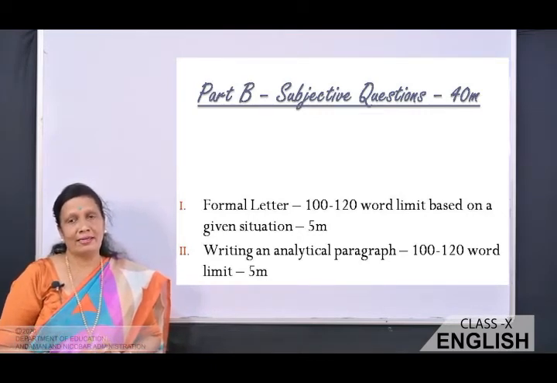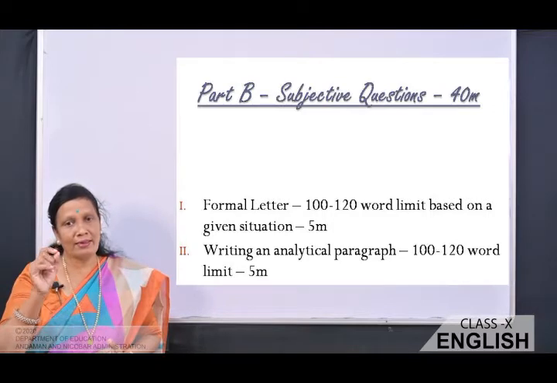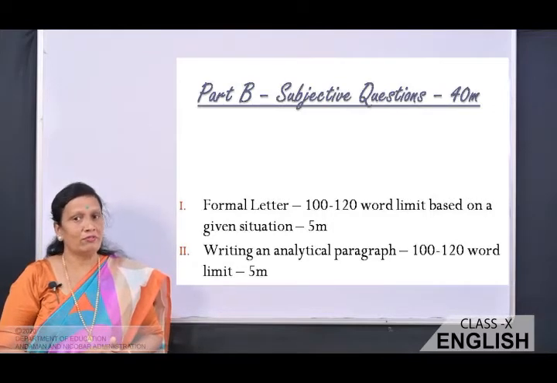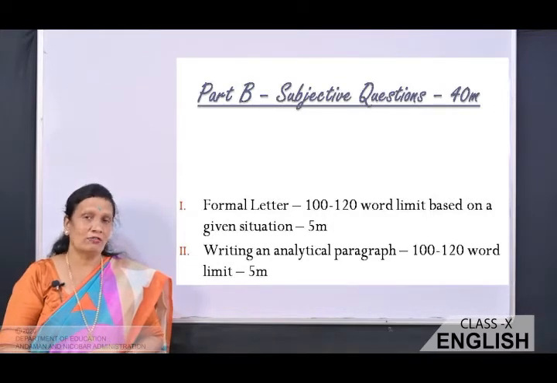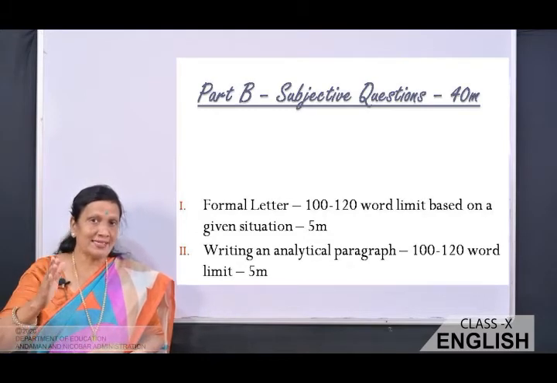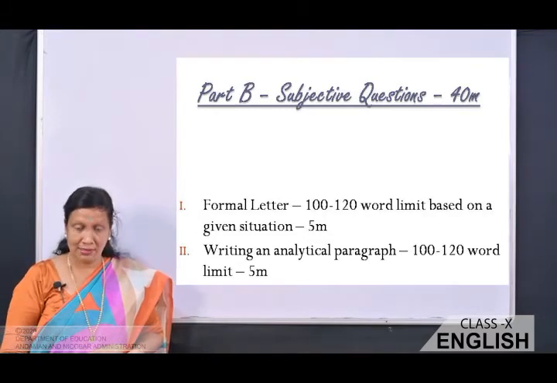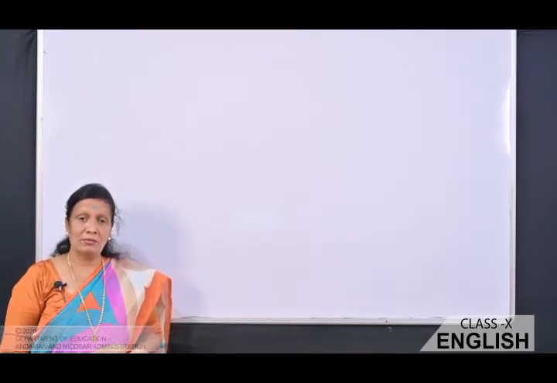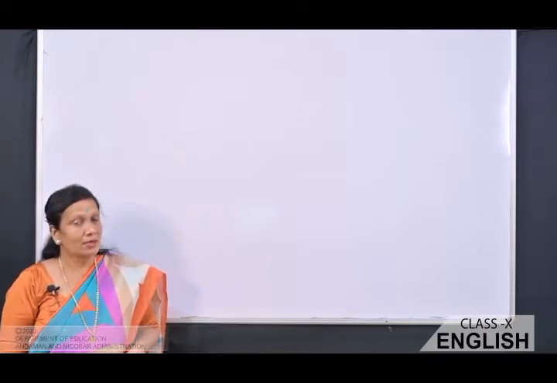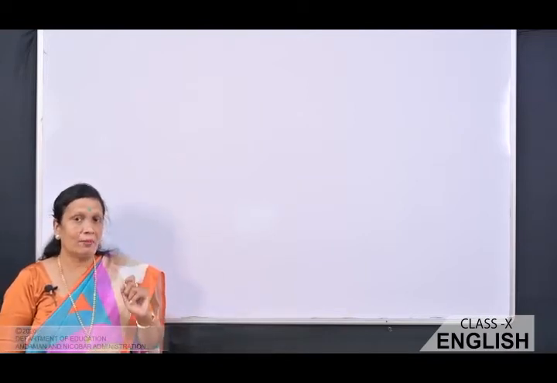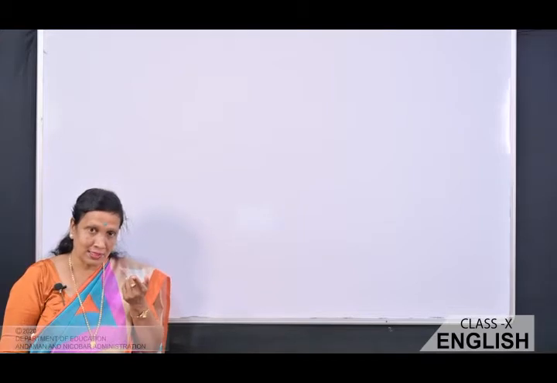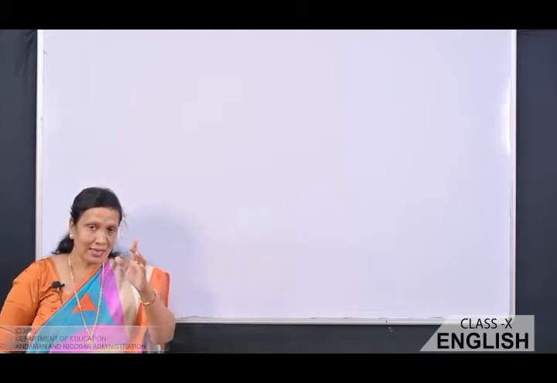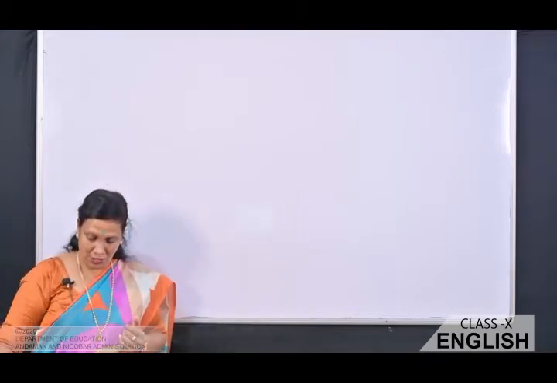So again it is 100 to 120 words and this carries 5 marks. So your writing section is of 10 marks. Grammar section 10 marks and writing section 10 marks. Earlier your writing and grammar used to be of 30 marks. Okay, now the 10 marks has gone to the literature part.